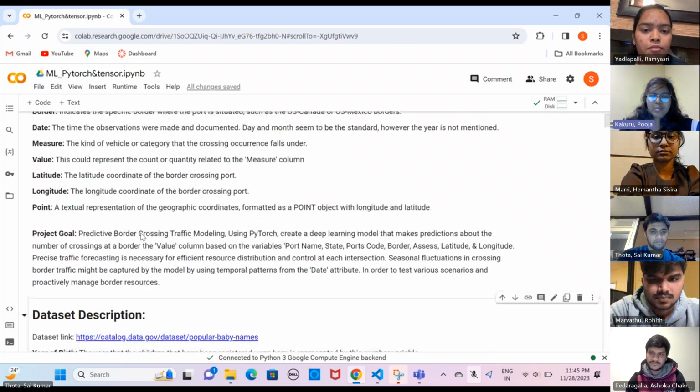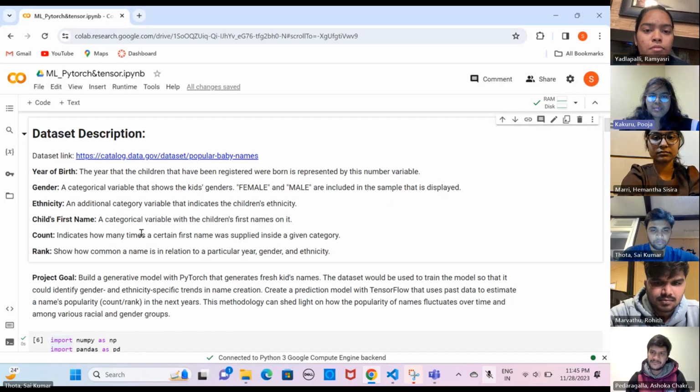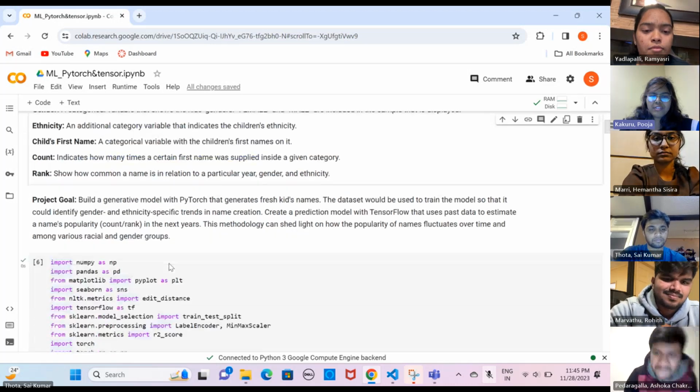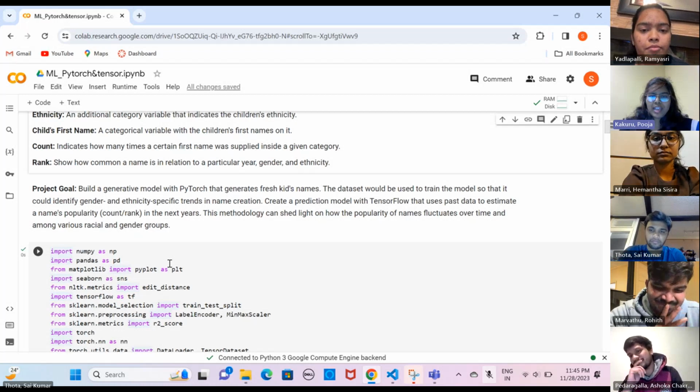The second dataset, available on data.gov, revolves around popular baby names, featuring variables like year of birth, gender, ethnicity, child's first name, count, and rank. The objective is twofold. Firstly, to build a PyTorch generative model that identifies trends in naming based on gender and ethnicity. Secondly, employing TensorFlow, the aim is to create a prediction model that estimates a name's future popularity, shedding light on how naming trends evolve over time and across diverse demographic groups.